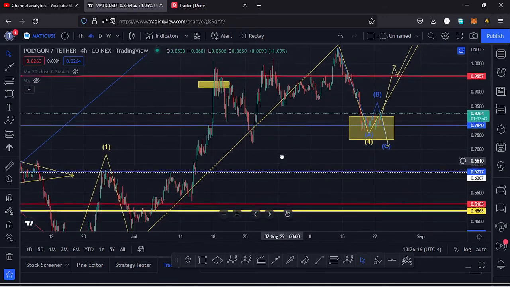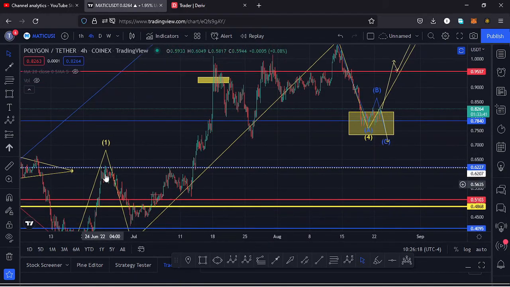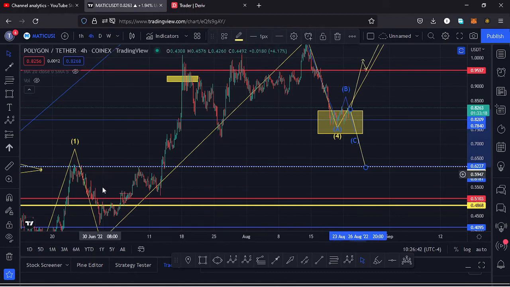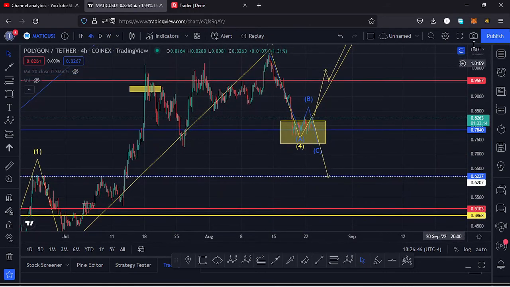So if you take a look at this chart, you can see we made a high for that first wave at around the $0.62 mark. And according to the Elliott wave guidelines, a wave 4 should not retrace into the area for that high of that first wave to the upside. So in case we continue seeing lower prices and get to around the $0.62 mark, that will be invalidating my Elliott wave structure. So let's be patient and see how that plays out.